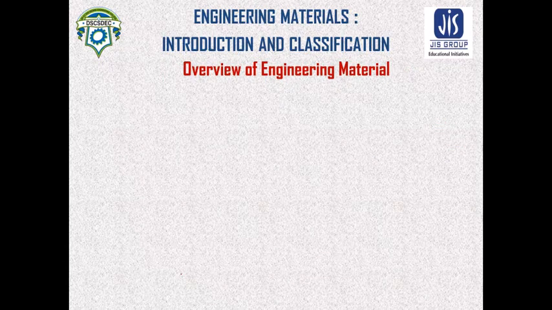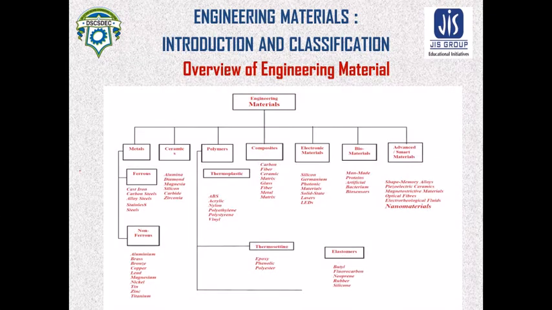So next, the overview of the engineering material. Engineering material means metal, ceramics, polymer, composite, electronic material, biomaterial, advanced or smart materials. All these materials are used in research so that more effective material can be made.